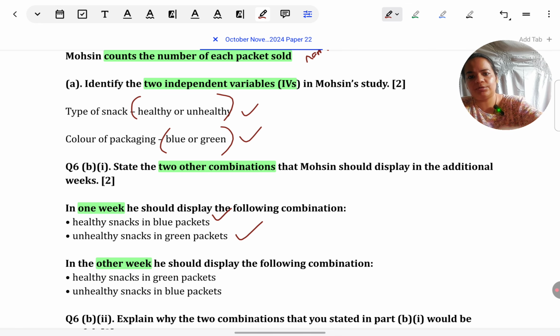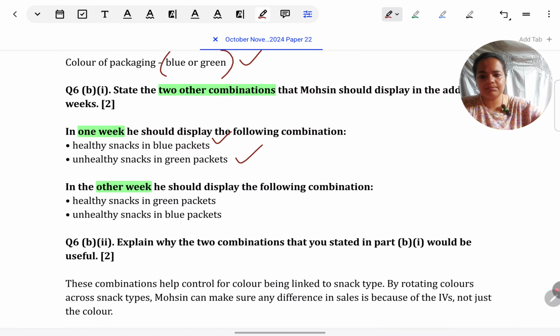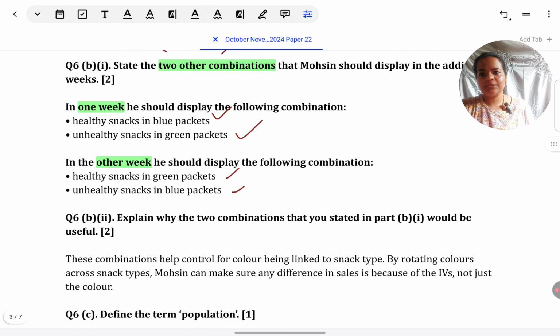That is what is important. In the other week, we saw he presented healthy snacks in green packets and unhealthy snacks in green packets. So then we can say he can give healthy snacks in green packets and unhealthy snacks in blue packets. Meaning that originally when he's done the study, he has kept one variable constant, the color, but he's changed the type of snacks. When he does the study again, then he should just vary both of them. He should not hold either of them constant. Let's look at the next question.